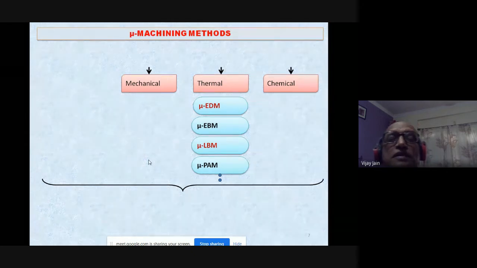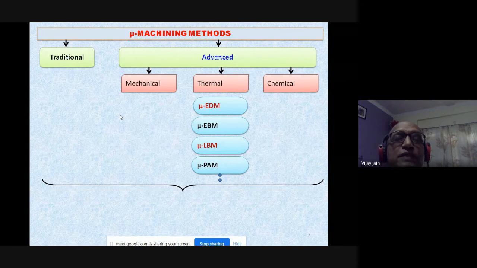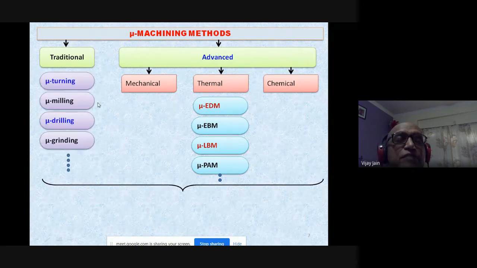Now the next question comes: what are the different methods of micromachining? You can classify them in two basic categories. One is the traditional micromachining method, and another is the advanced micromachining method. When we talk of traditional micromachining methods, you have micro turning, micro milling, micro drilling, micro grinding, and so on.